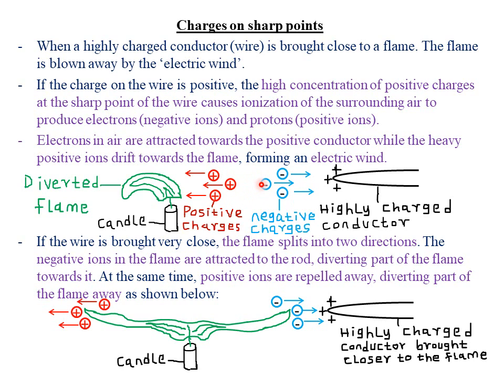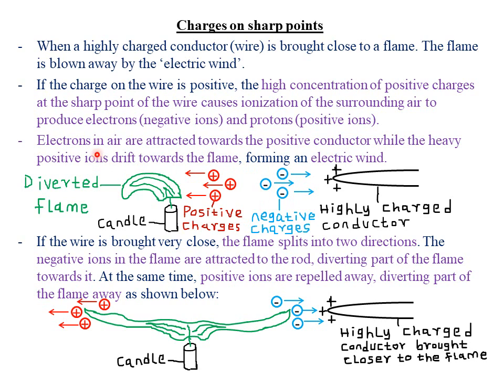And remember, ionization will lead to production of ions. Then we have two types of ions, that is the negative ions, which are also called the electrons, and positive ions, which are just the protons. So because of the ionization process, the air in between here will produce the protons and the electrons.